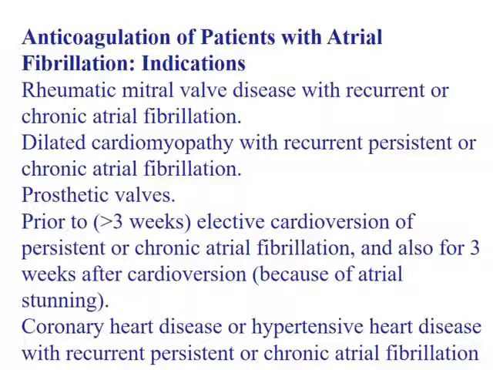Anticoagulation with atrial fibrillation: the indications are, in fact, any patient with atrial fibrillation must receive anticoagulants as long as the score is 1 or more. Rheumatic mitral valve disease or recurrent or chronic atrial fibrillation, dilated cardiomyopathy with recurrent, persistent, or chronic atrial fibrillation, and prosthetic valves, of course, will receive anticoagulation. Anticoagulation for more than 3 weeks.